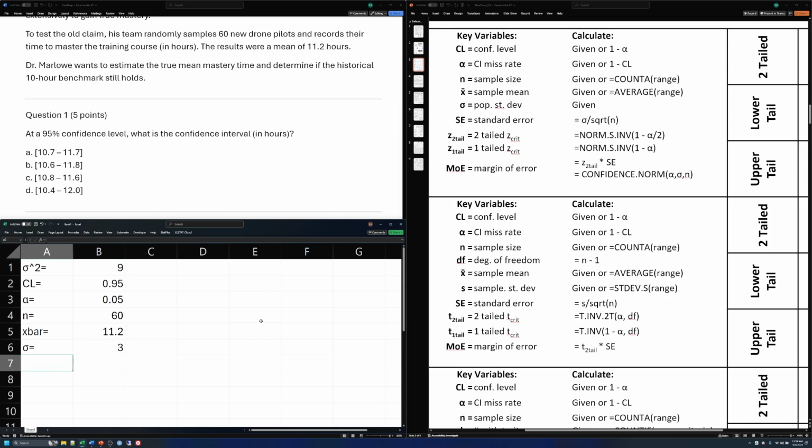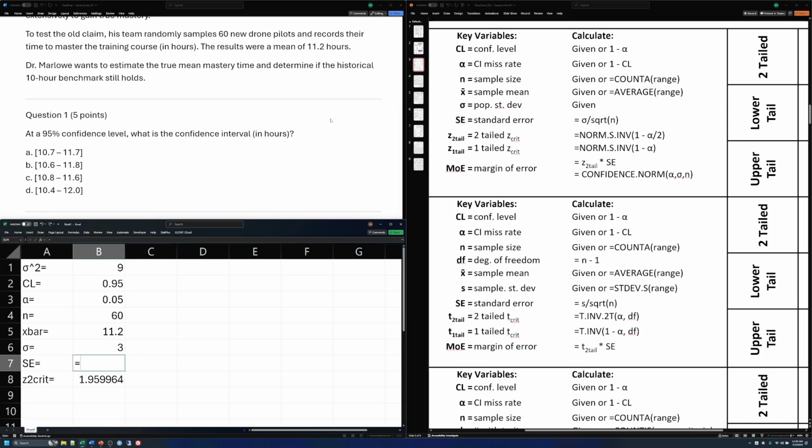After that, we need a standard error. So we'll go with SE, standard error. And this is going to be norm.s.inverse of 1 minus my alpha divided by 2. And that provides me with my standard error. And then I need a z critical, and we're going to do z two-tailed crit. Oops, sorry, I mislabeled that. What I did is actually the z critical.